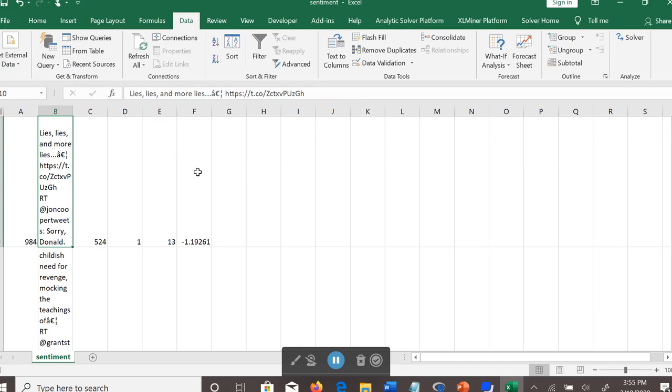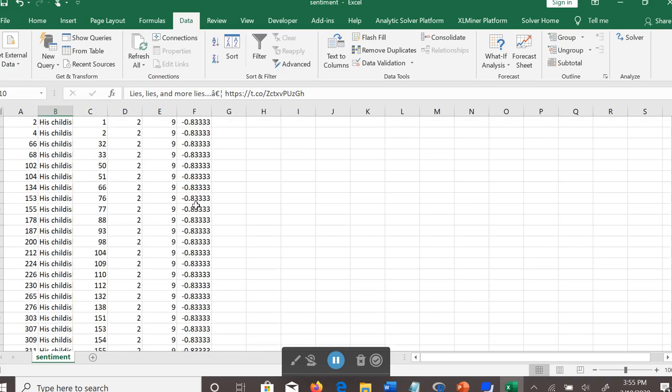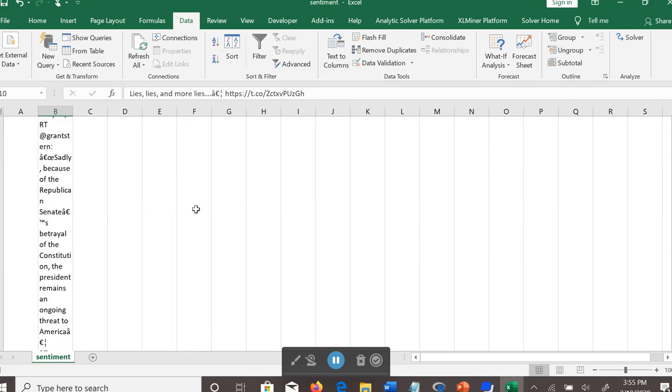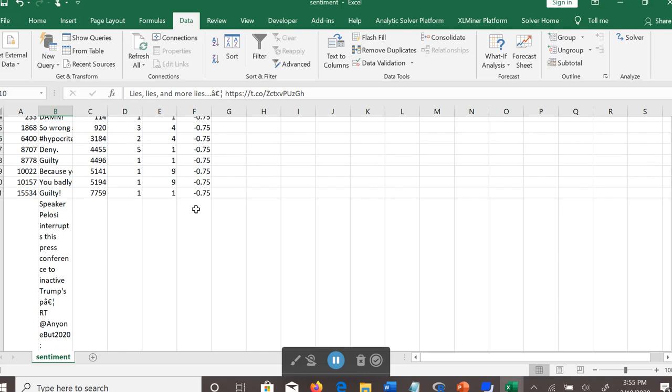If the scores are negative, it means that the sentiments are negative. The higher the negative score, the higher the negative sentiments, essentially. Because I sorted the tweets by sentiment scores in reverse order.